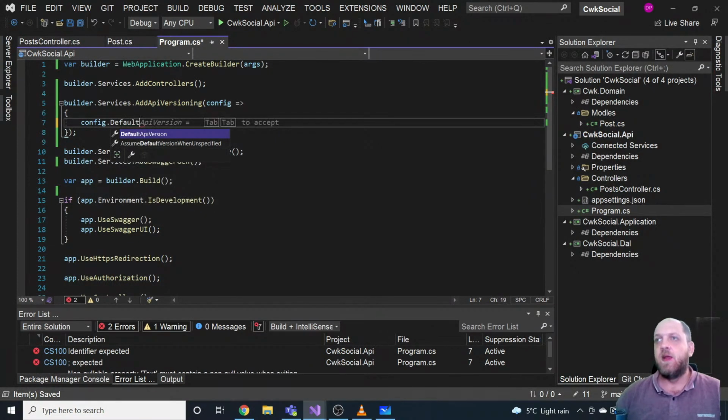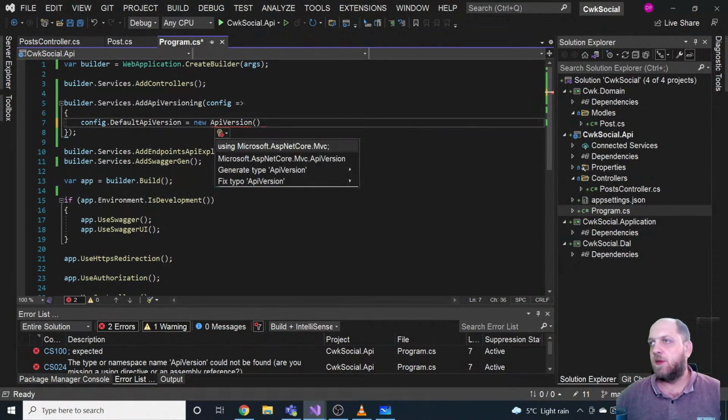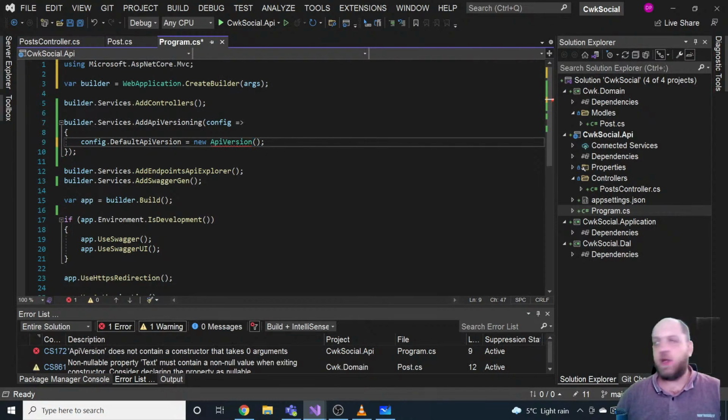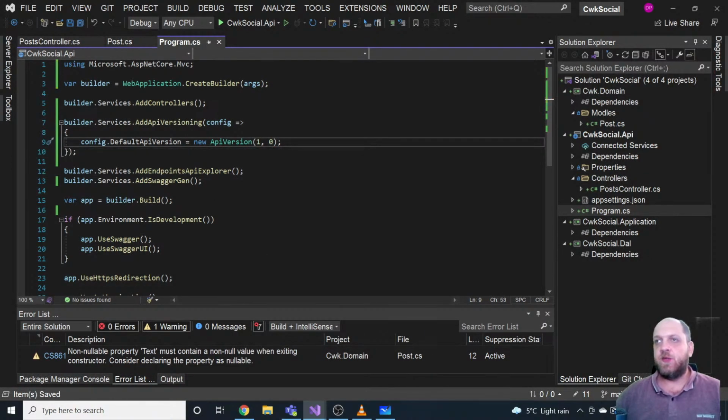So one of the things that I would like is to have a default version specified. And for that, we have this class ApiVersion, and I don't want to use the fully qualified name here, so just let me add a reference. Okay, so it would be a new ApiVersion, and here you can actually specify a major version, a minor version, and I guess like that. So you could do it like this. I would say that my default API version right now is version 1, or will be version 1.